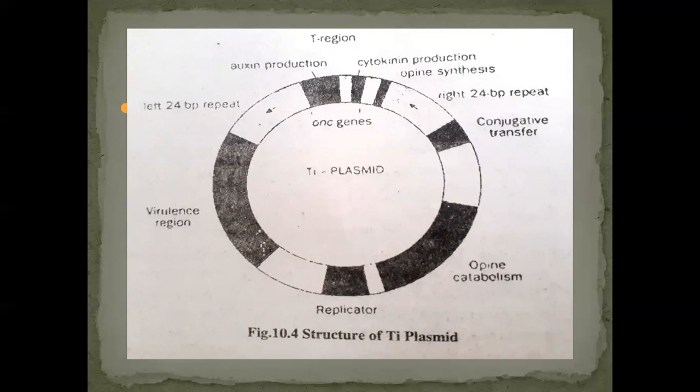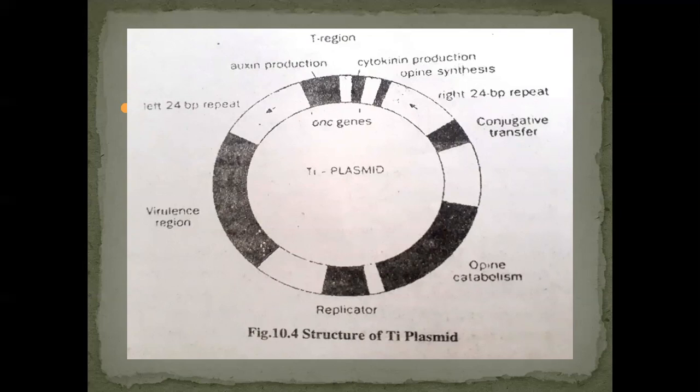This is the Ti plasmid, having sites for auxin production, cytokinin production, and the virulent region. We discussed virulent plasmids: the Ti plasmid consists of the virulent region, which transfers the genes to another plant and causes the disease. And the ORI region.